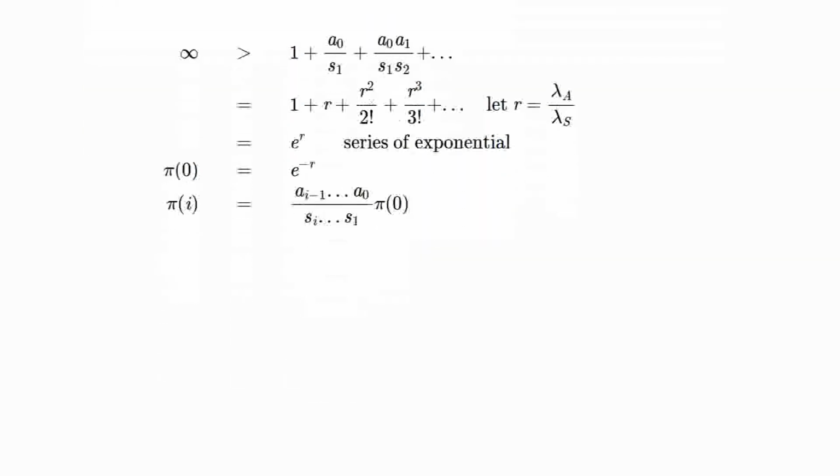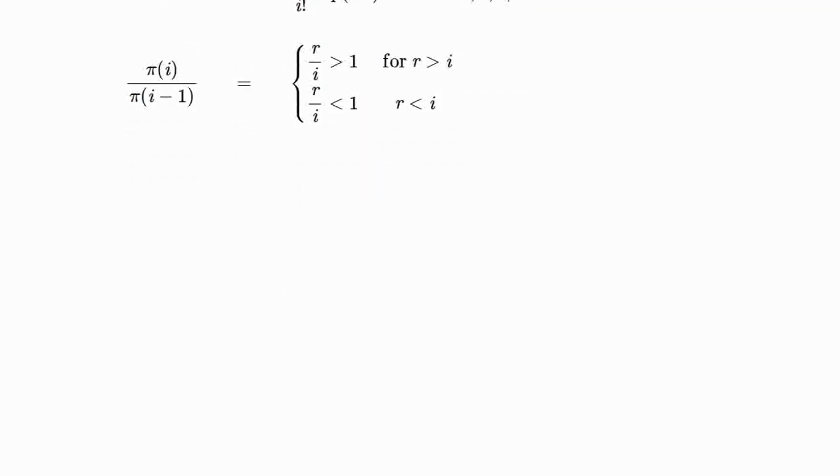From the general steady state pi equations, we know that pi i is A0 times A1 times ... times A(i minus 1) over S1, S2, ... up to S_i, times pi 0. So if we substitute those in again, we find that we get R to the i over i factorial times pi 0, which is the exponential of minus R. And this is good for i equal to 0, 1, 2, 3, 4, etc. Well, we can recognize this as our beloved Poisson probability mass function.